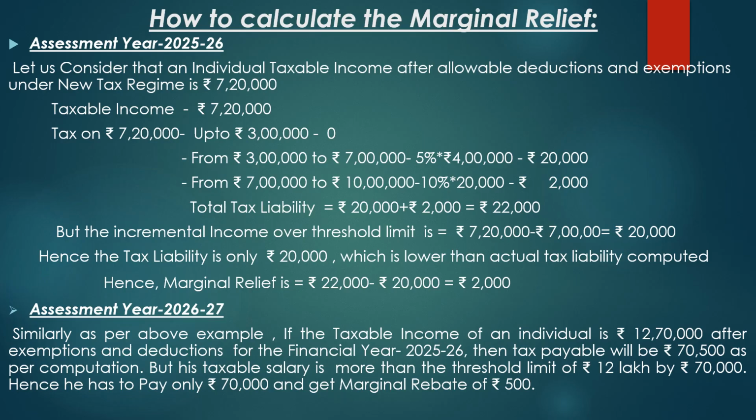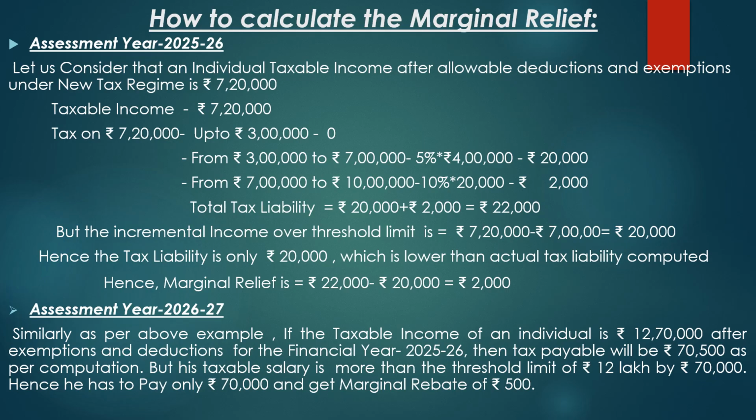Hence, the tax liability is only 20,000, which is lower than the actual tax liability computed. Hence, the marginal relief is the difference between 22,000, which we computed as the tax liability, and 20,000, the incremental income. So the tax relief is 2,000.